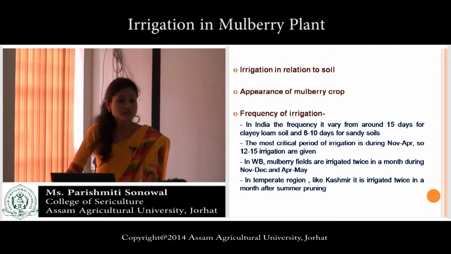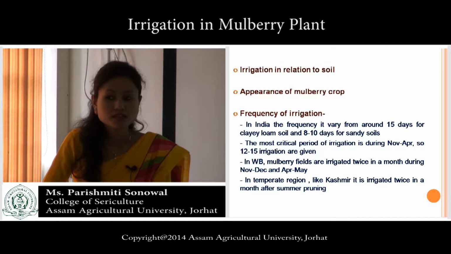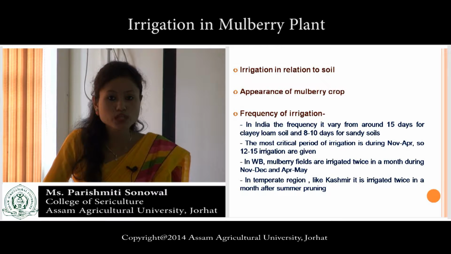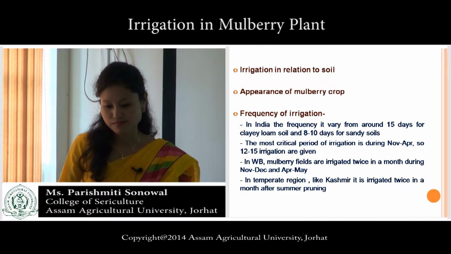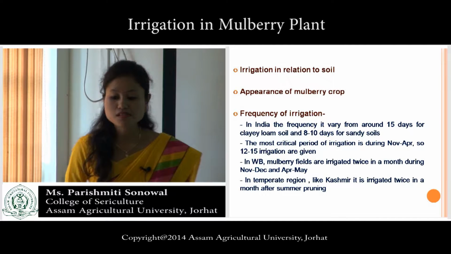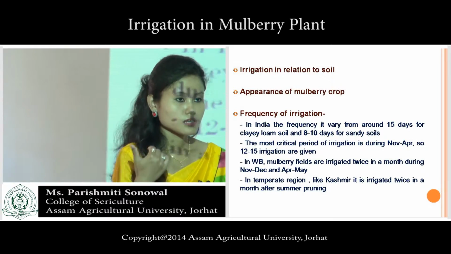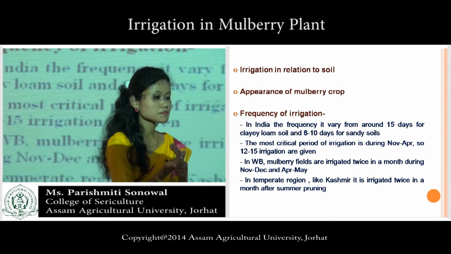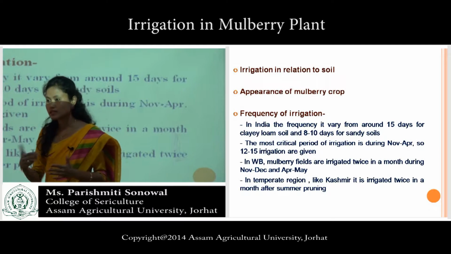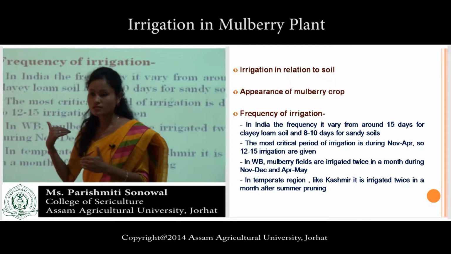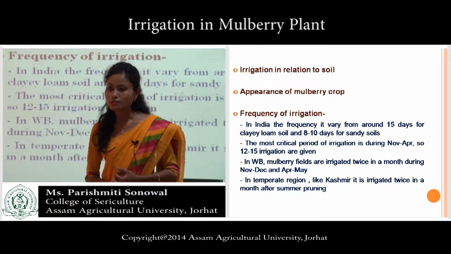And if there is less amount of water, then the plant will dry. The plant will what? Wilt. Second point, appearance of mulberry crop, means mulberry plant. What will happen if there is sufficient amount of water and insufficient amount of water in the soil? Then what effect will be there to that mulberry plant? Can anyone tell me?